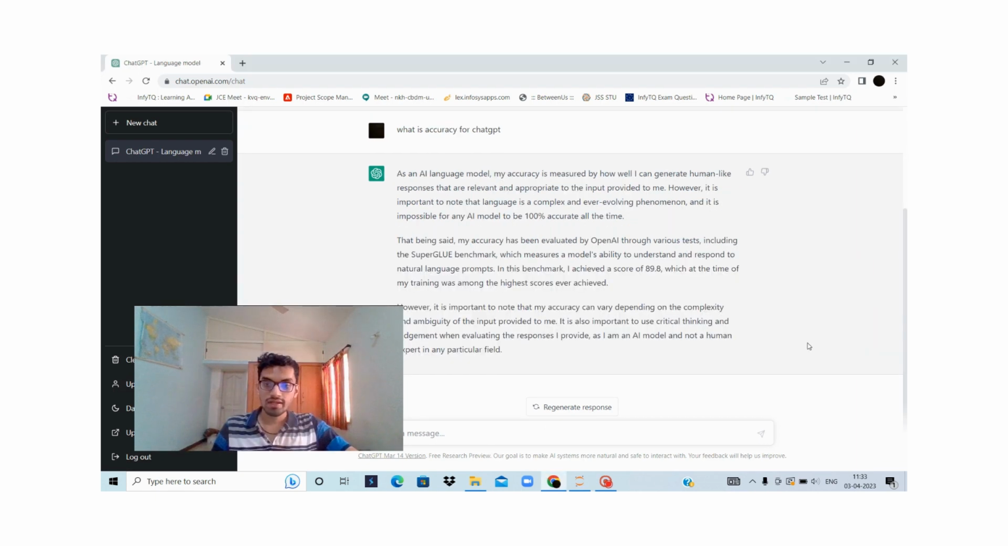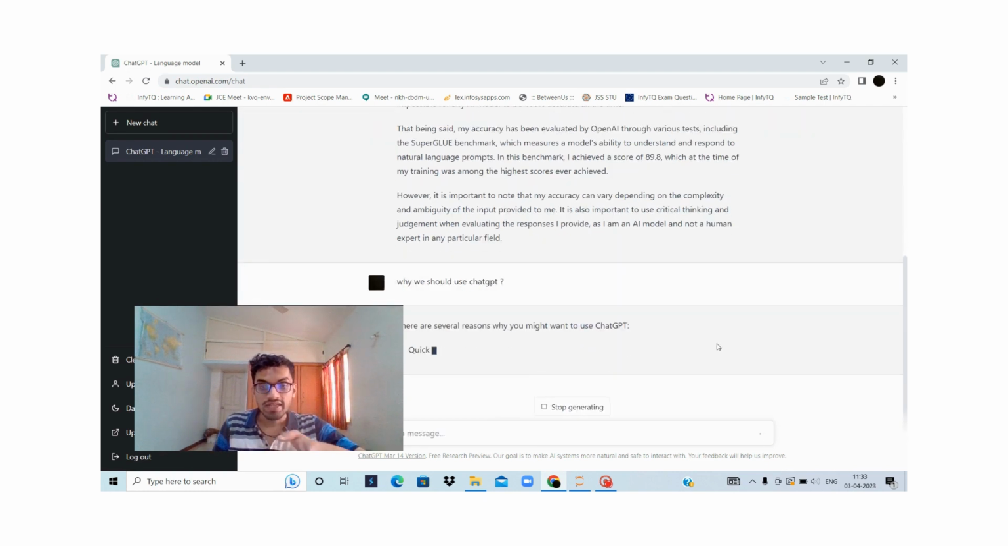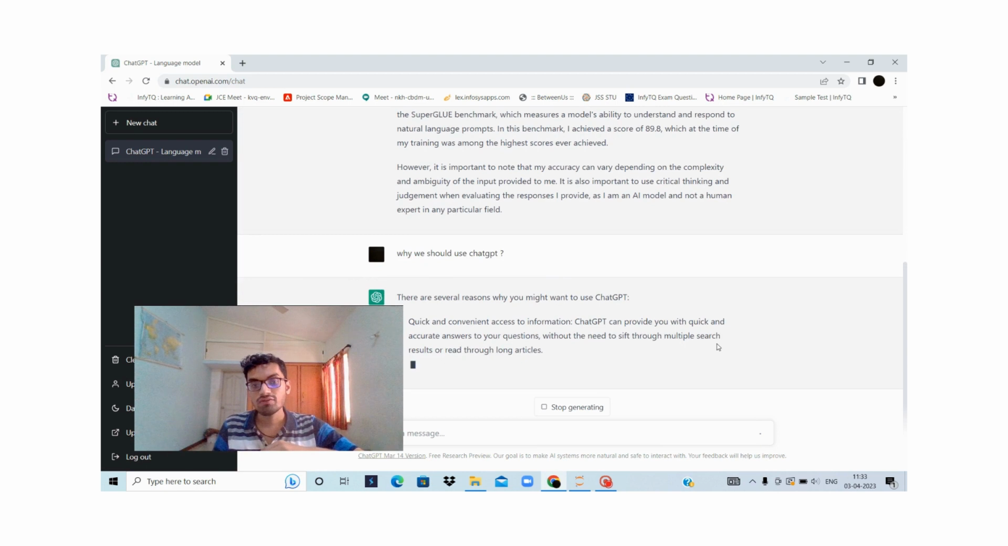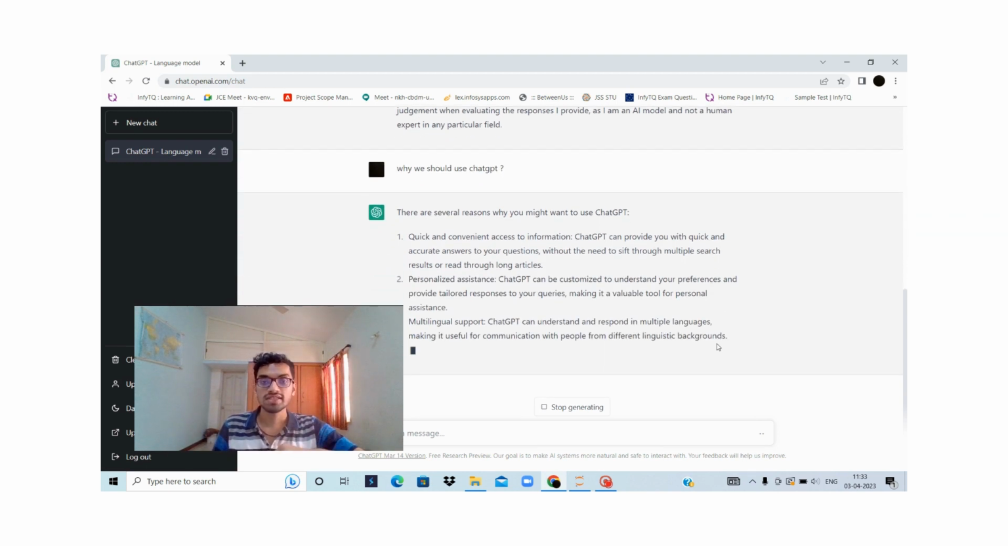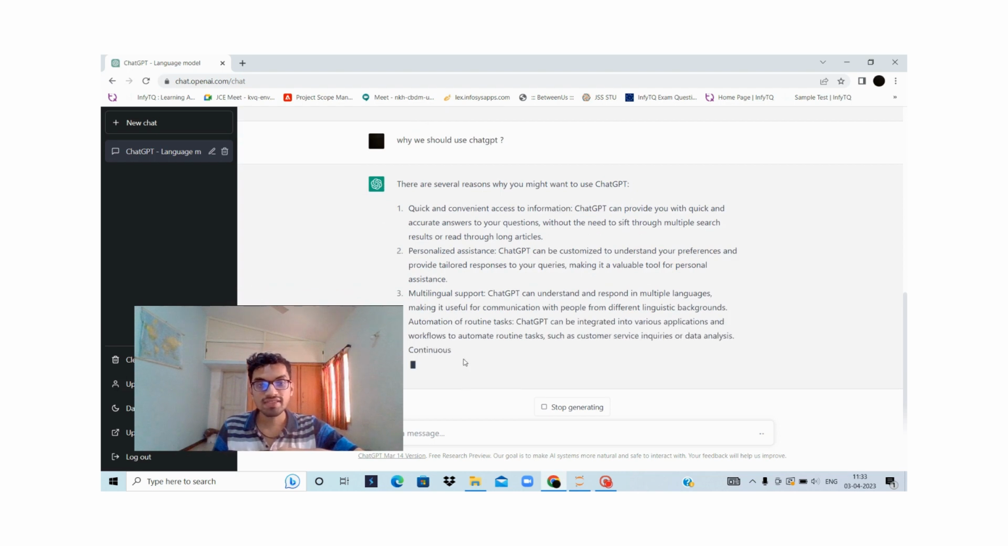So now we will write another question: why we should use ChatGPT. What is the main reason that I must use ChatGPT as a user? ChatGPT is giving several reasons why a user must use it. Here there are so many reasons.